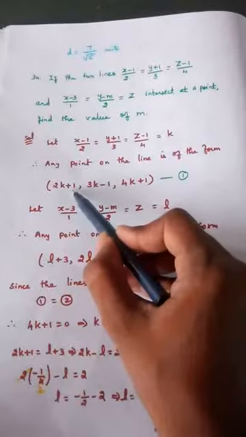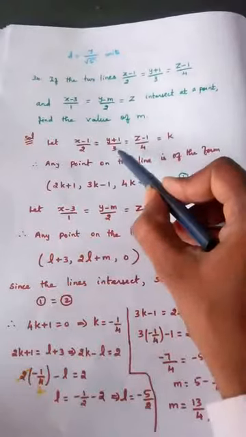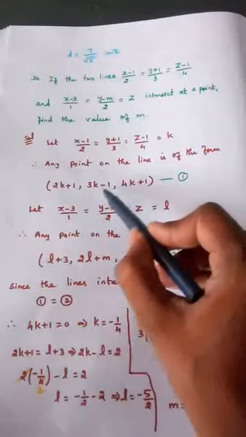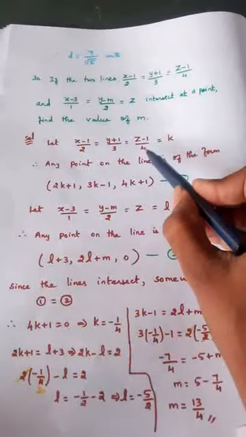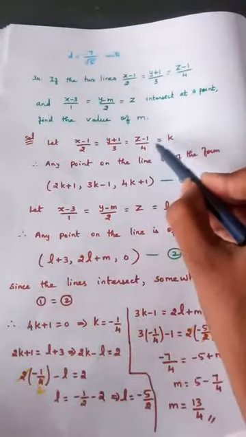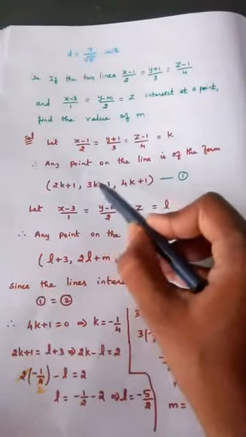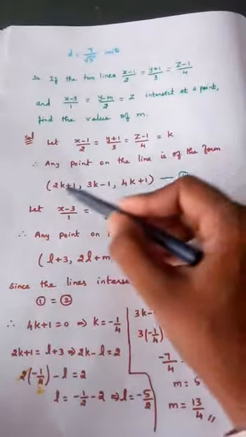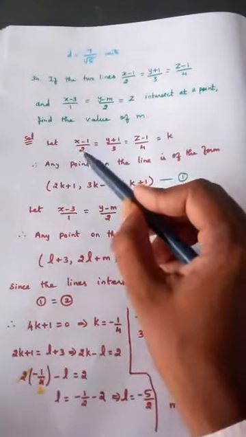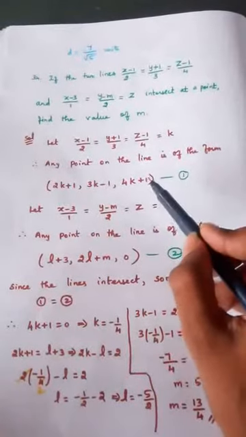So 2k plus 1. Similarly, take the second and last and find the y value. 3k plus 1 goes to the other side and becomes minus 1. So 3k minus 1. Similarly, the z value is 4k plus 1. First cross multiply, then bring this number: 4k plus 1. So this is the x value, y value, z value, which is nothing but the general point on this line. So we are finding the general point on this first line, and that is taken as the first equation.